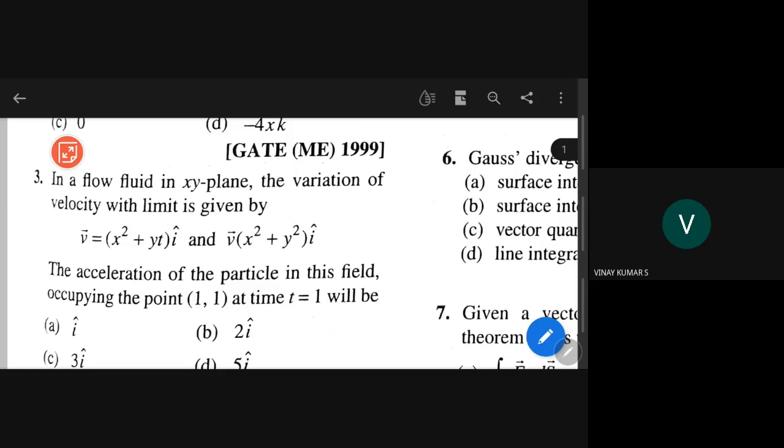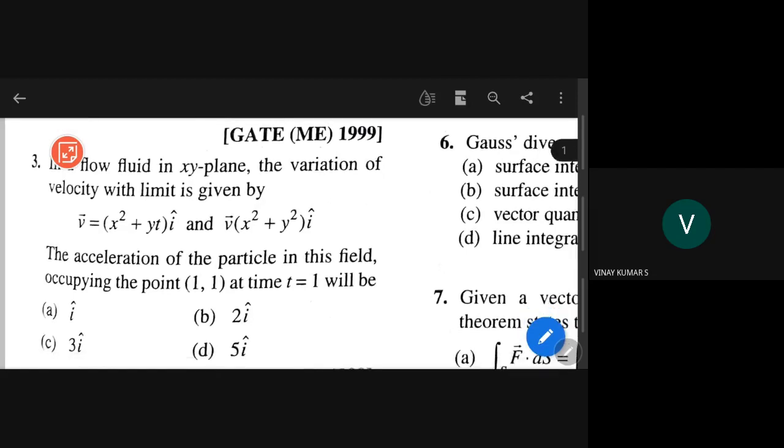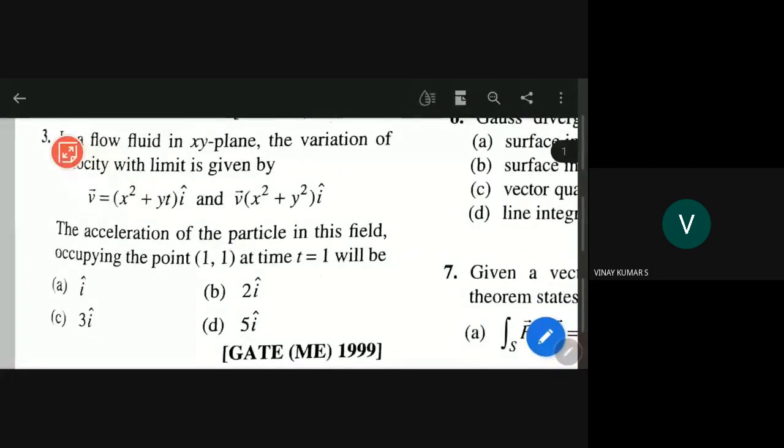What is it coming to? 2x into x dot will come, and y dot will come. Let me try this. v bar is equal to x square plus yt.